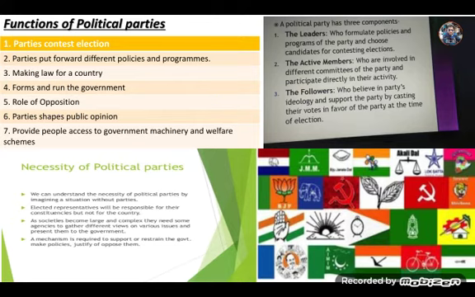See below, the necessity of political parties. We can understand the necessity of political parties by imagining a situation without parties. Elected representatives would be responsible for their own constituencies, not for the whole country. It is the political party that is responsible for the whole country. In every country of the world, societies are becoming very complex and there is a need for an agency that gathers different views on various issues and presents them to the government.